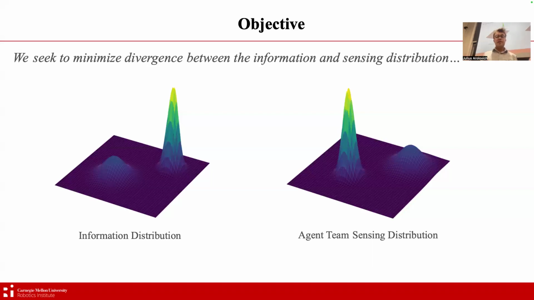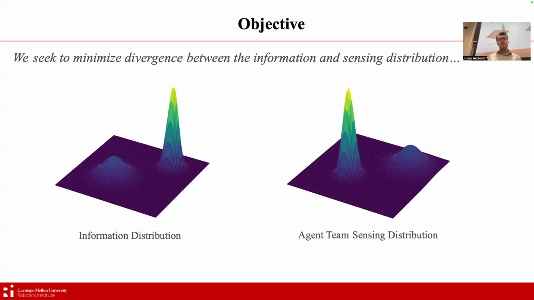So you also see two peaks. The sharper peak could, for example, correlate with a quadruped, which has a more localized sensing distribution, and then the more distributed peak might be something more like a UAV. Now, when we look at these two, we see a mismatch.